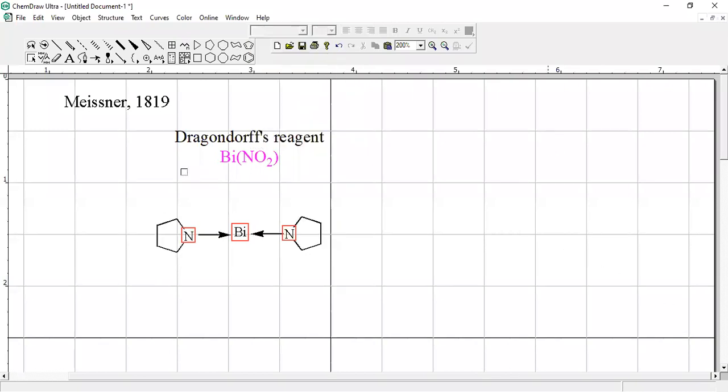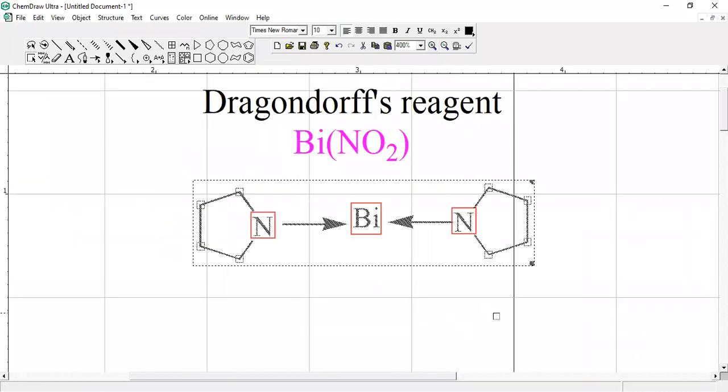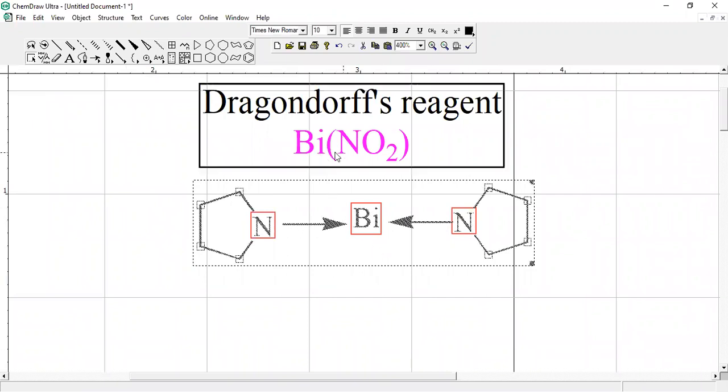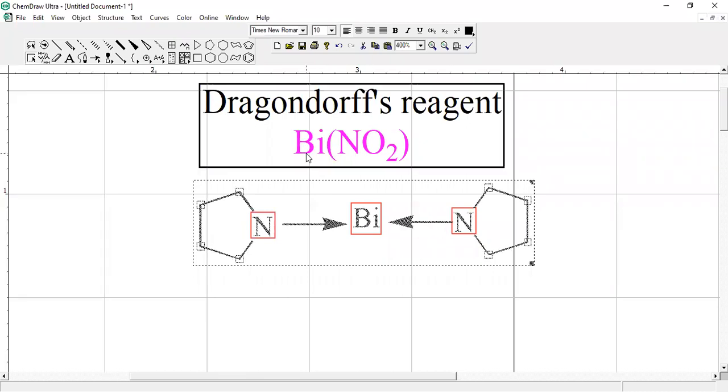Now you can see in this case, let me magnify this so that you can see easily. This is a Dragendorff reagent. Dragendorff reagent is bismuth nitrate, prepared in acidic medium, in dilute sulfuric acid. So we have a dilute sulfuric acid and we add bismuth nitrate to that. So it produces bismuth ions in that.